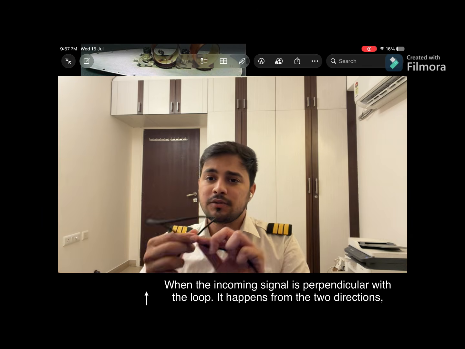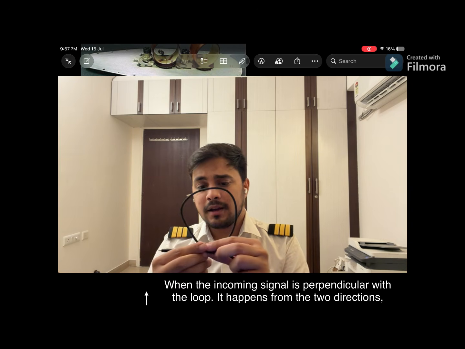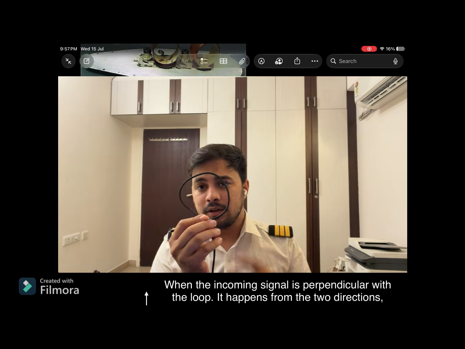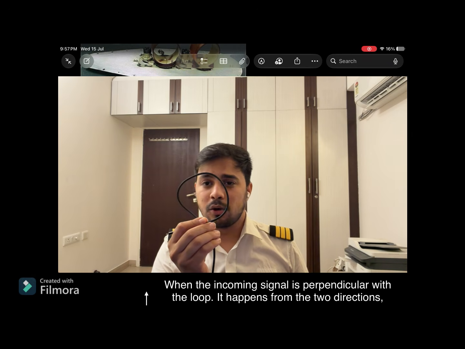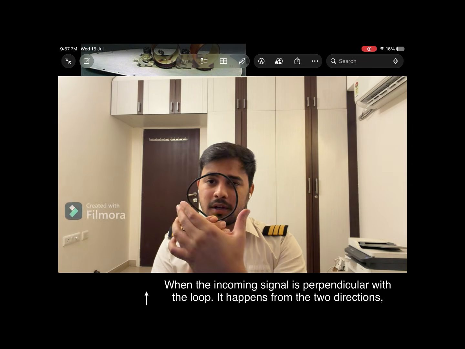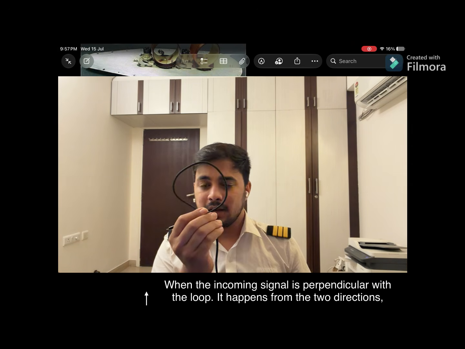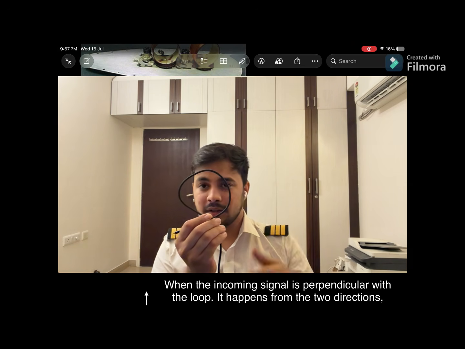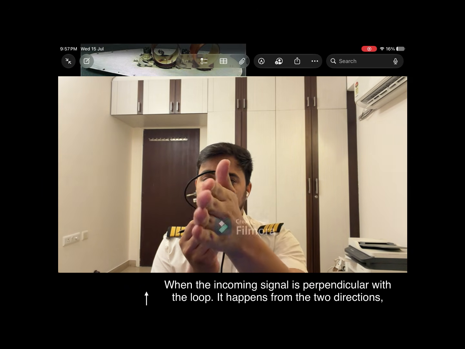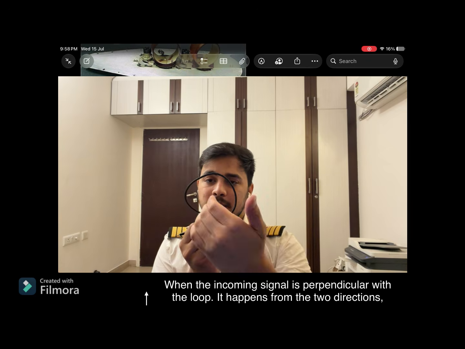I will explain. Just suppose this is the loop, which is on the aircraft, and imagine you being the NDB ground station. The incoming signal comes to the loop when it is perpendicular to the incoming signal. This is the plane of the loop and this is the direction from which the incoming signal is coming.